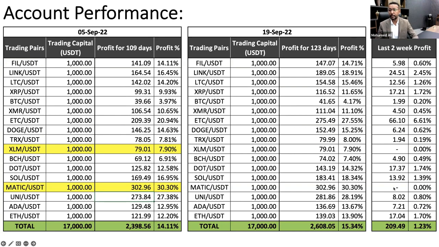Looking at the last 2 weeks, if you see here, also the performance is fluctuating, it is not the same. We have some coins that made as low as 0.62%, and some coins made 2%, and ETC made as high as 6.61% just in 2 weeks in profit. Because this coin, if you look at the chart, was fluctuating much more than the other coins, so it made more profit. So the average profit of the last 2 weeks of all the coins together is 1.23% out of the 17,000.